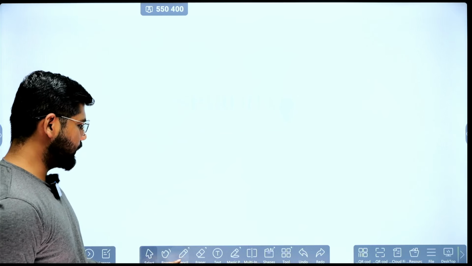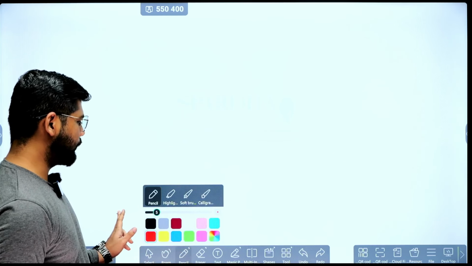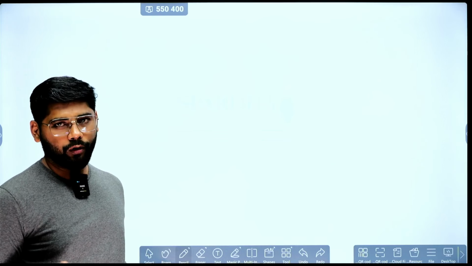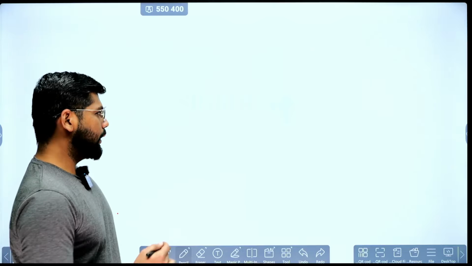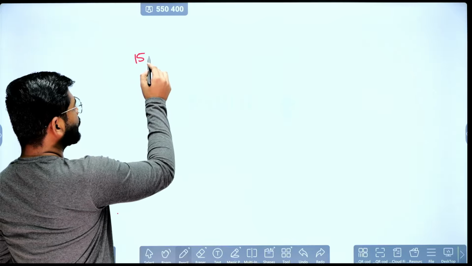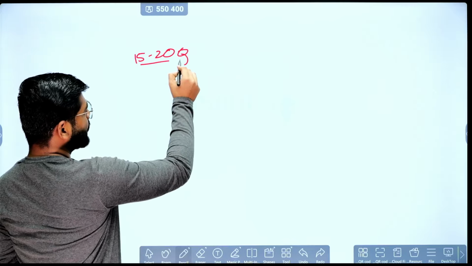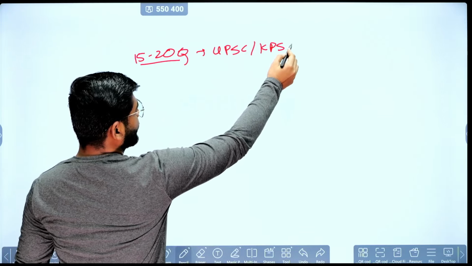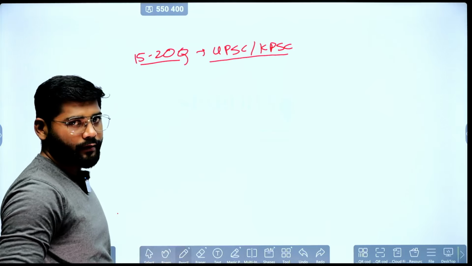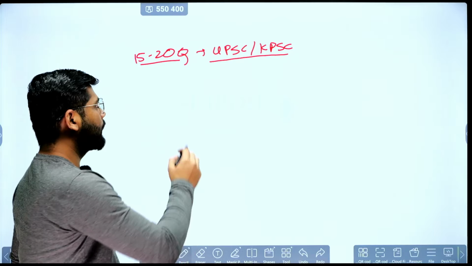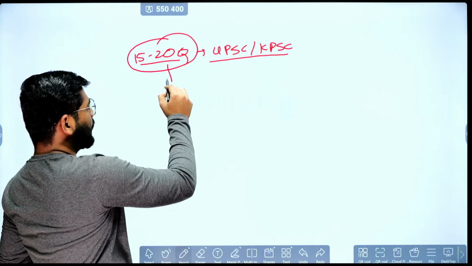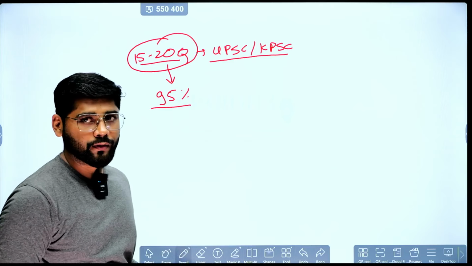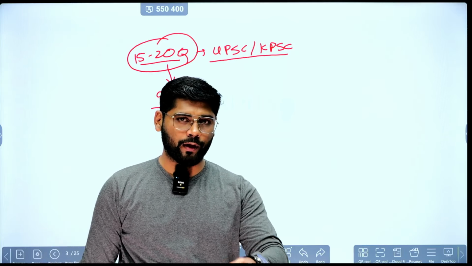Polity is one of the major subjects when it comes to any prelims, take it KPSC, UPSC, PSI or other group C level exams. In polity, there would be a minimum of 15 to 20 questions in UPSC and KPSC. Compared to other subjects, polity is the low hanging fruit. If out of these 15-20 questions you maintain a 95% strike rate, meaning 95% of the questions are correct, then there are high chances of clearing the prelims.